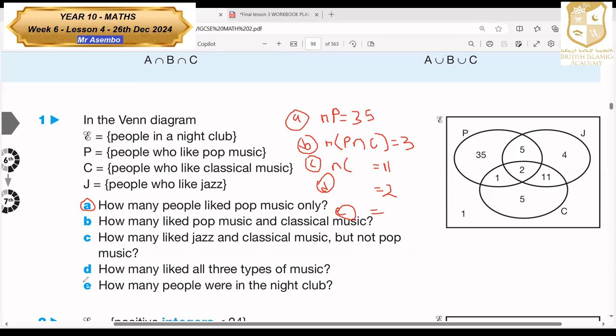Look at question E, it says, how many people were in the club in total? Total, which means we add all of them. The people who like only pop, the middle one, the jazz and classical, all the 3 and 5. So we are supposed to add each and every number inside this particular Venn diagram. What do you get when you add them? 64. Sarah Noor, what do you get? You add all of them, 64. Any question on that one?